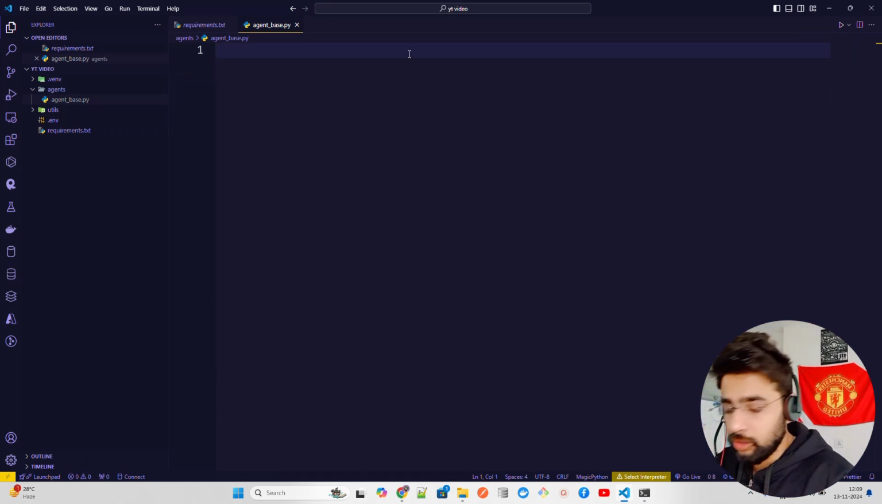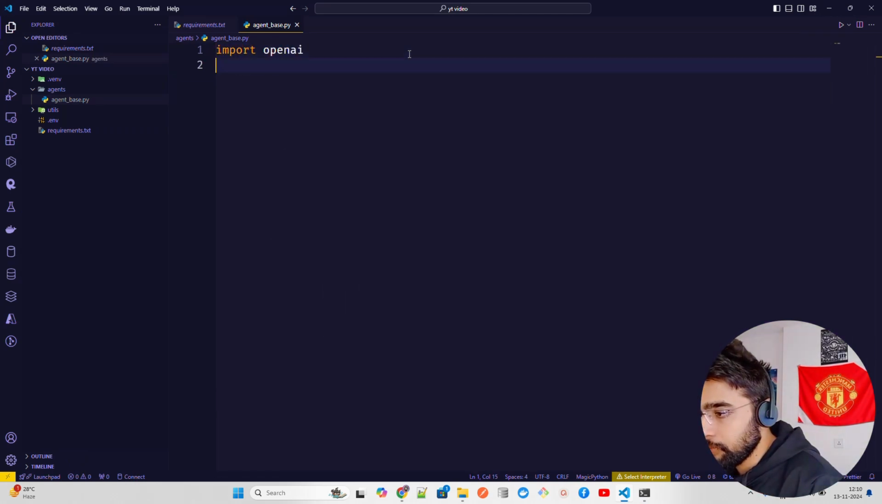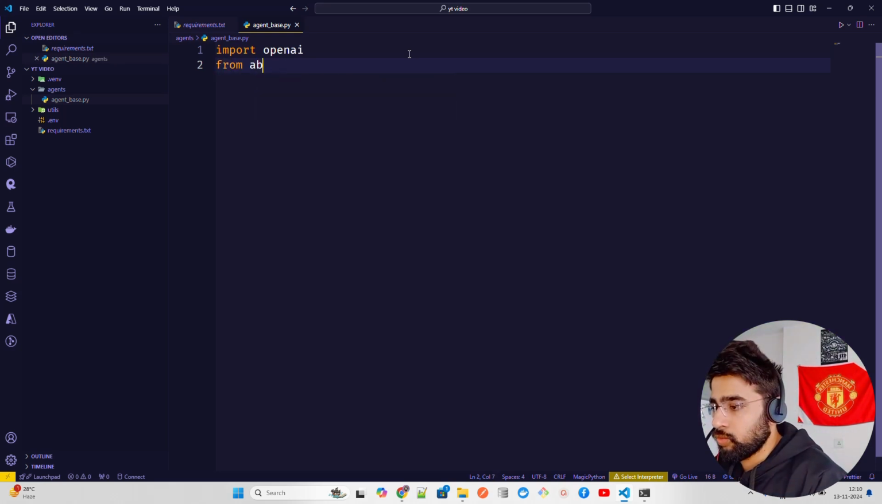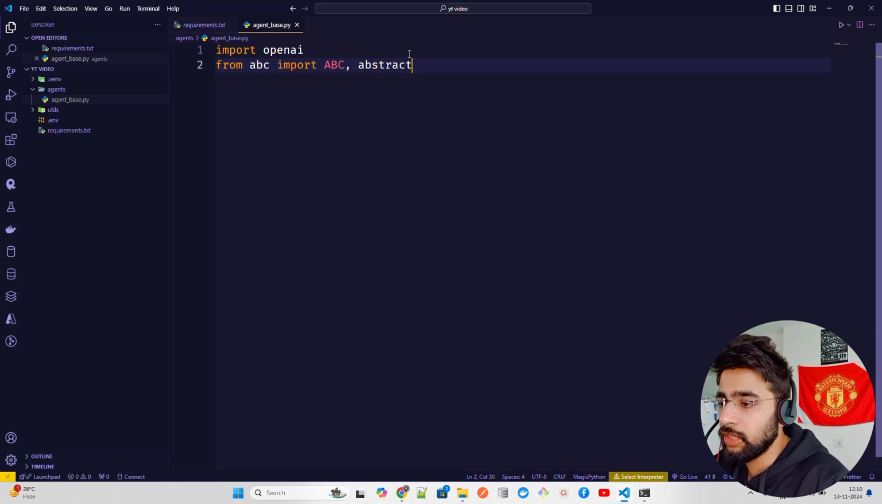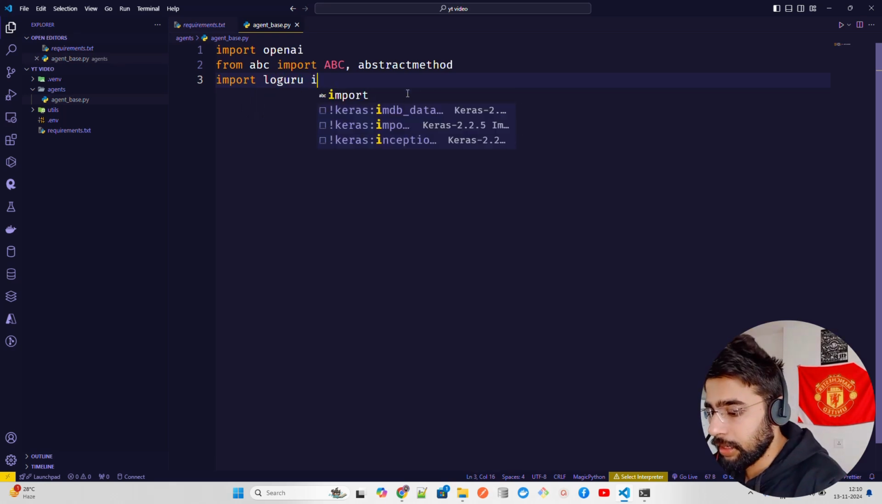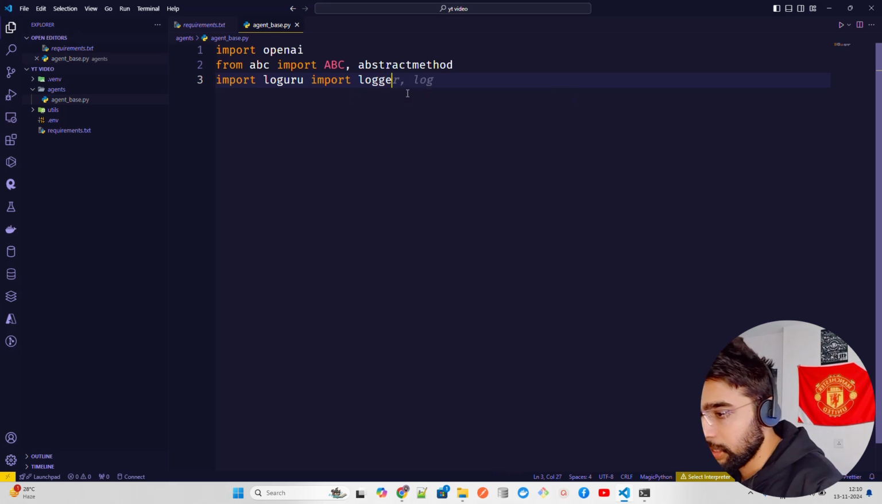Now in the agent base, I'm going to import OpenAI. That's the first thing. OpenAI had two versions, 0.28 and 1.0, not the latest one. From abc, I'm going to import ABC and abstractmethod, a little bit of OOP concepts, guys. If you're in college, you will understand this better. Now we need log, and from log we need logger, so we import logger.